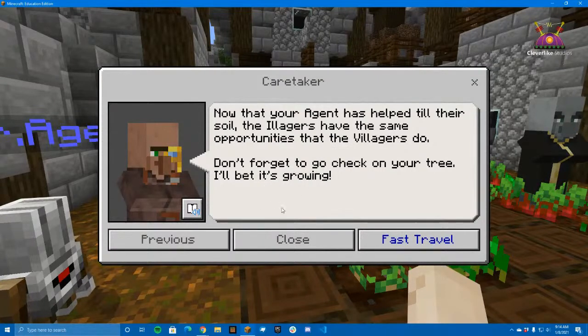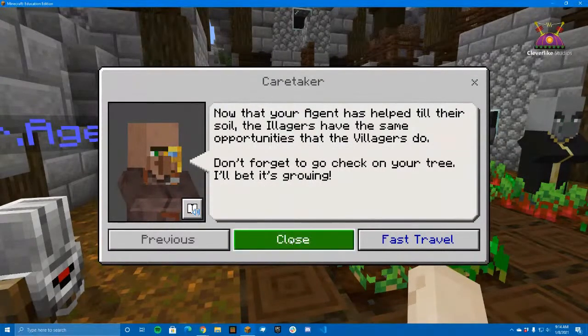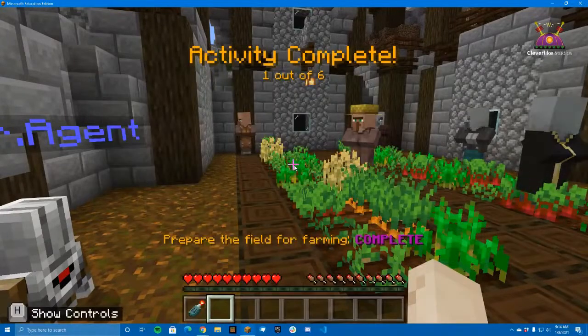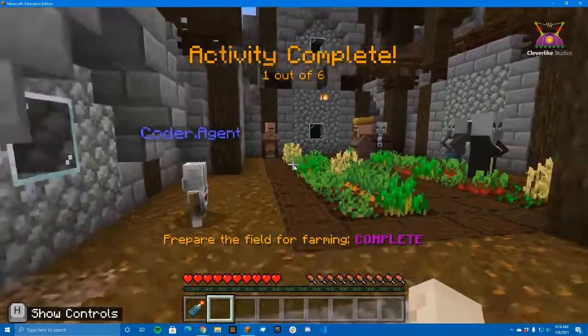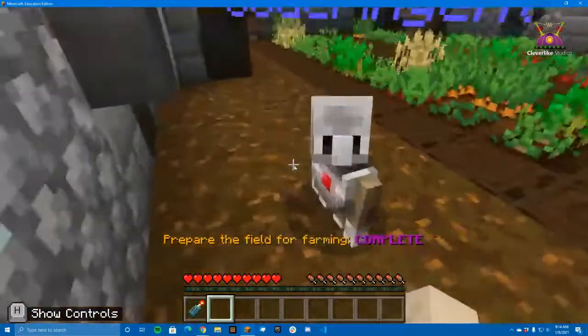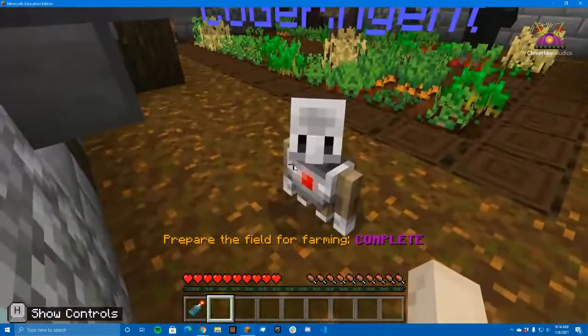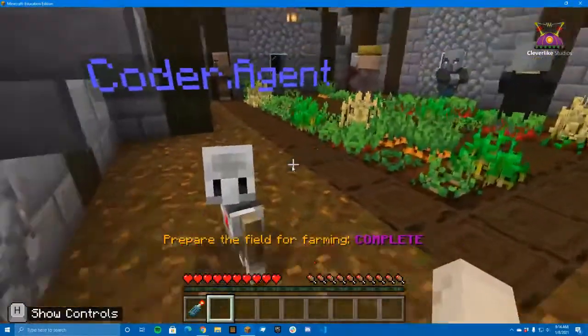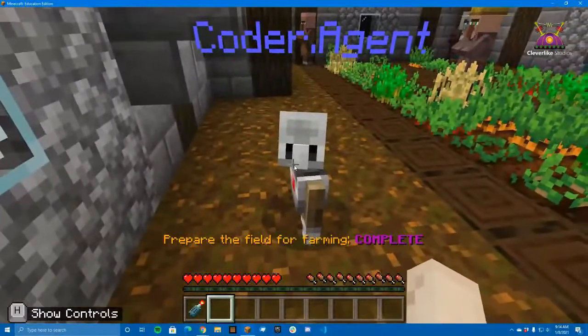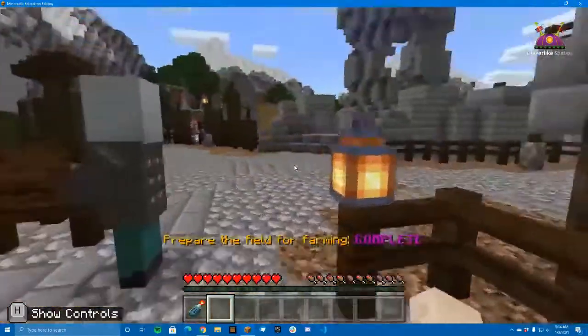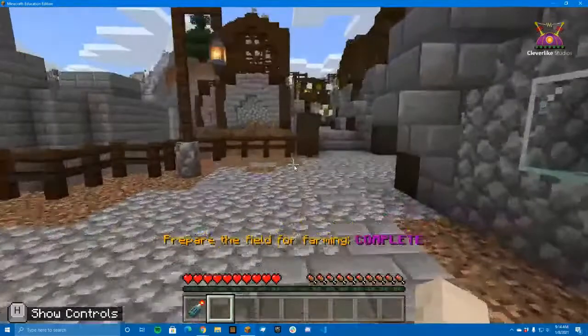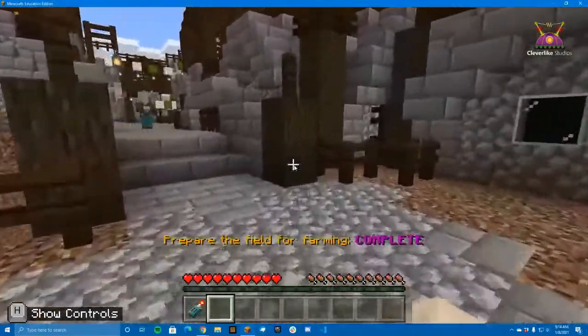I bet it's growing. Okay, we're going to close that. Now, thank you, sir. Sorry to ram you into the wall like that. I'll have to learn how to reset you back to the beginning. Okay, we'll do that on the next one. But good work. Good boy. Okay, a good robot. Okay, let's see. Where are we going next?